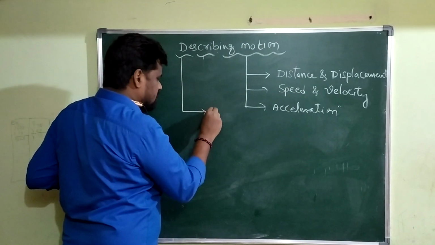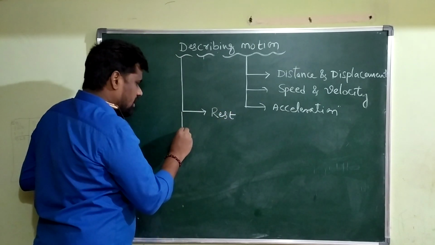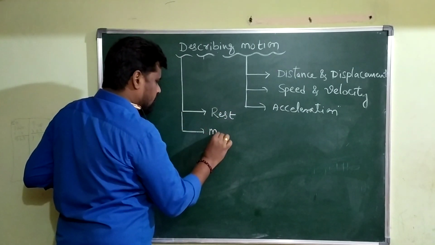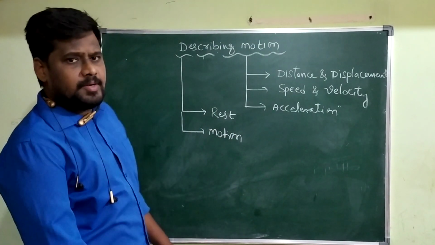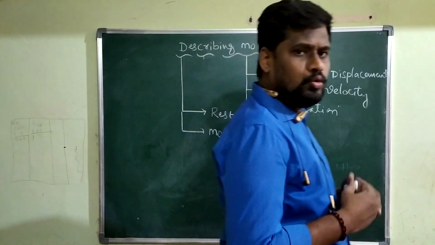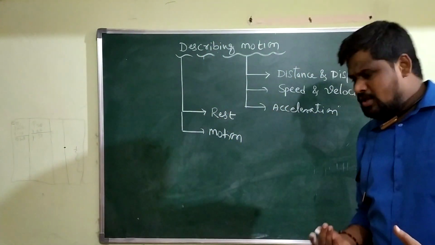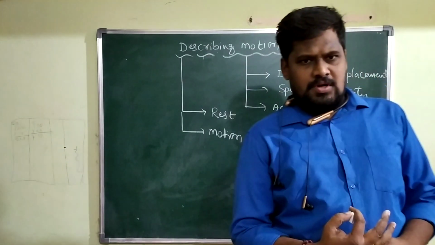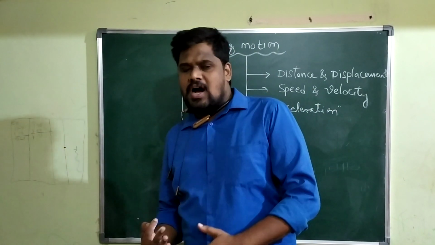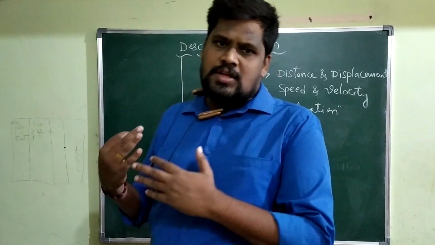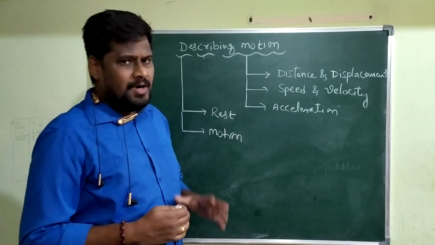Therefore, rest and motion are called the two possible physical states of a body. Frequently we use such terms: the duster is in the state of rest, the car is in the state of motion, a pen kept on the table is in the state of rest.